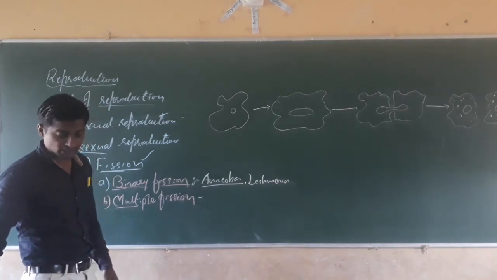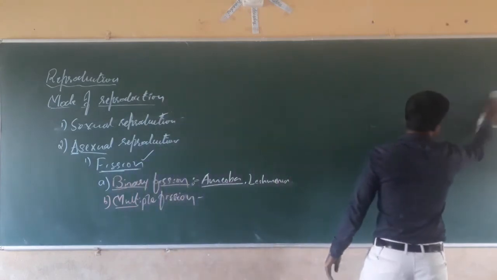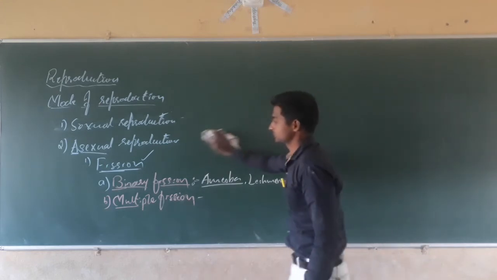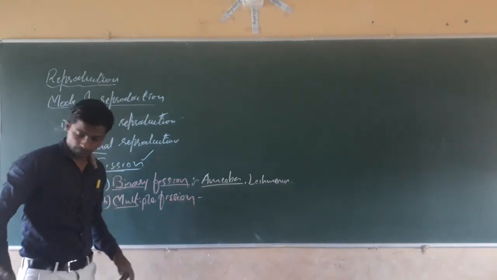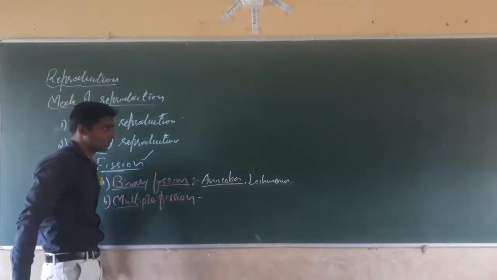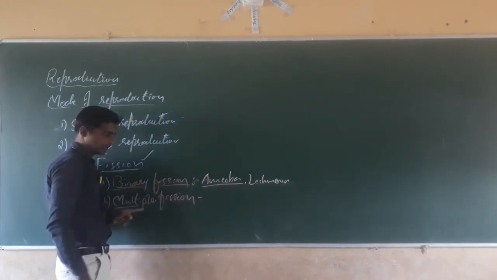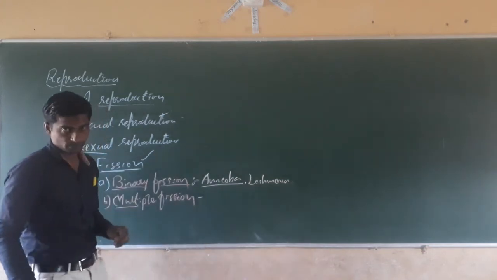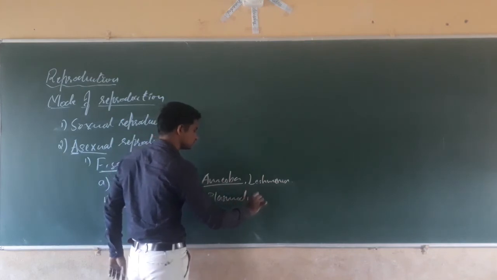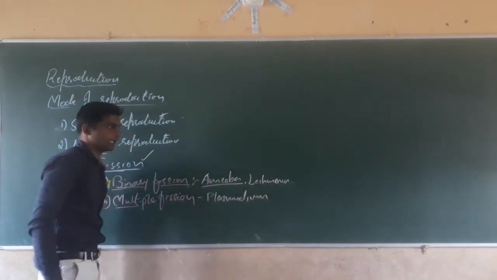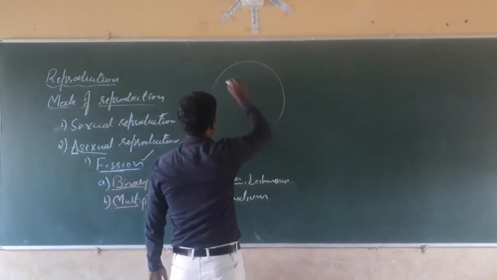Next, dear students, comes multiple fission. Multiple means many, bi means two. Multiple means many. Here what happens, dear students? The example for multiple fission is Plasmodium. In Plasmodium, what happens? Suppose for example, a Plasmodium cell is here.